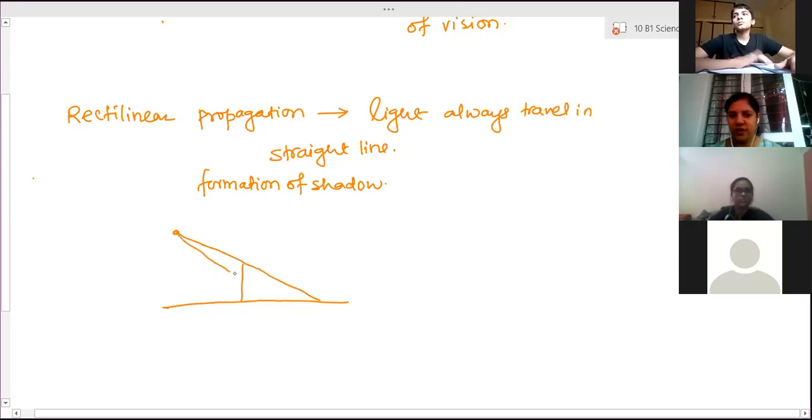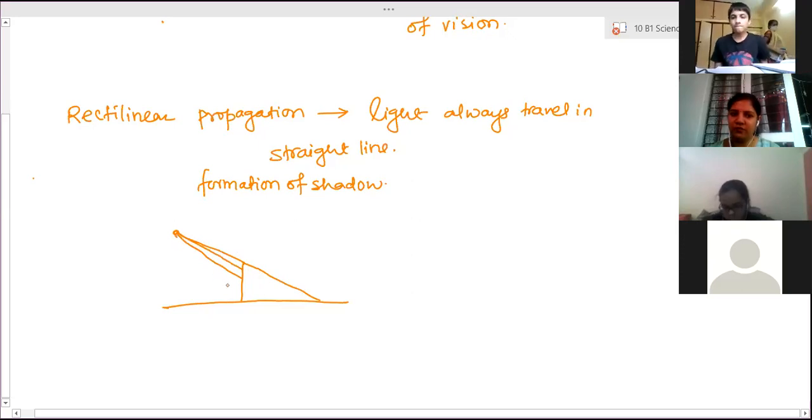Light falls on this part. It is due to the opaque surface. It can't go further. So this object is actually obstructing the light. The light is not able to bend and move. Light is not able to bend by itself. So it always travels in a straight line path.